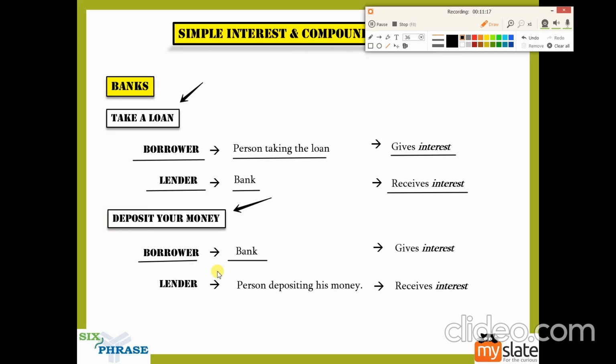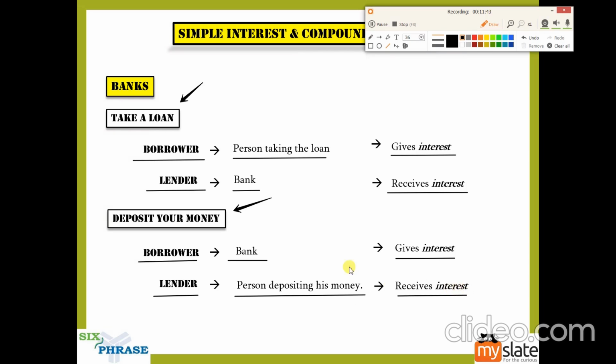They become the borrowers, because by depositing, what you are doing is you are lending the money to the bank for them to use it whichever way they want. So the lender is none other than you, who is depositing the money. The bank gives away the interest, and it is you who receive the interest because you are the lender.